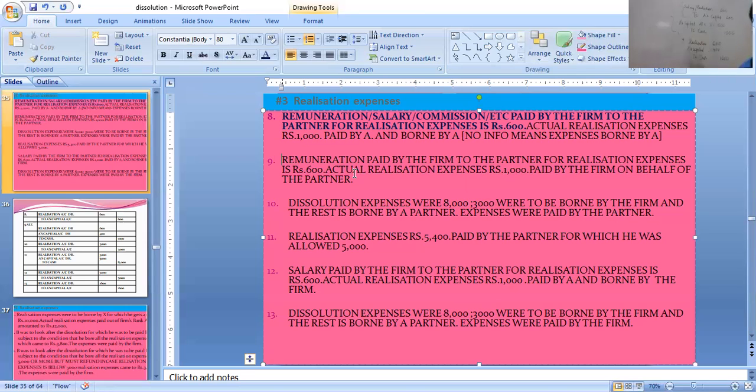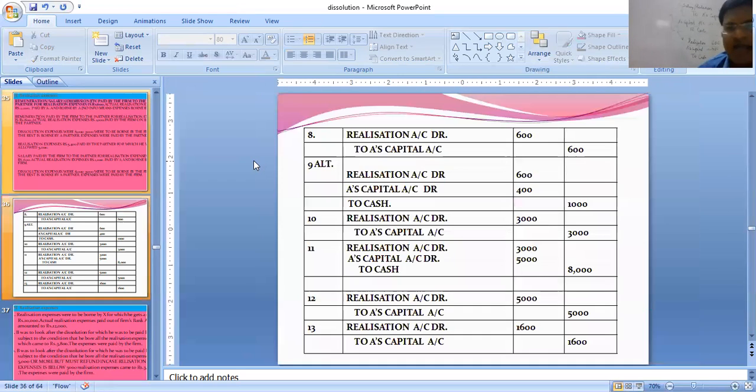Next, actual expenses is 1000, borne by A, paid by firm. So A's capital account debit 1000, paid by firm, so credit to cash 1000. Now, if I do a compound entry of this, realization 600 is there, A's capital credit 600, debit 1000, so debit extra is 400, and to cash 1000. So this is our entry, which is shown over here: realization to A's capital to cash. That is how this entry has come.